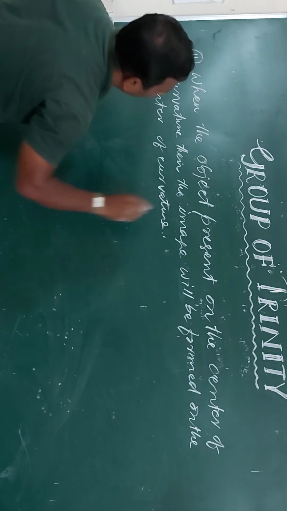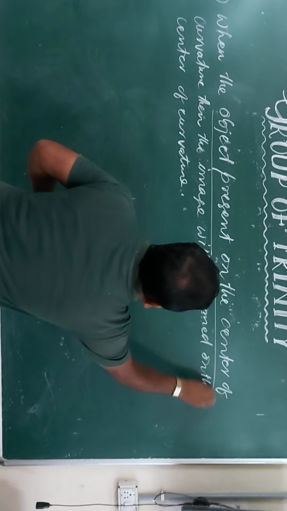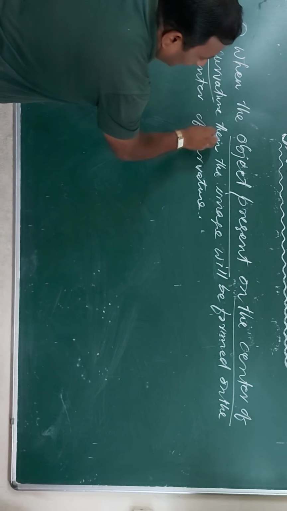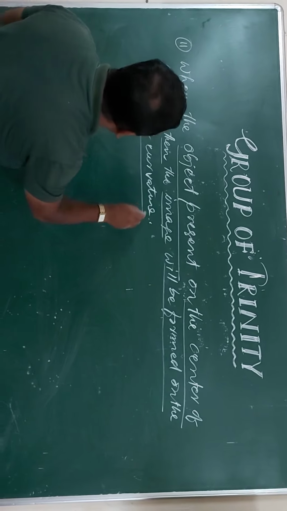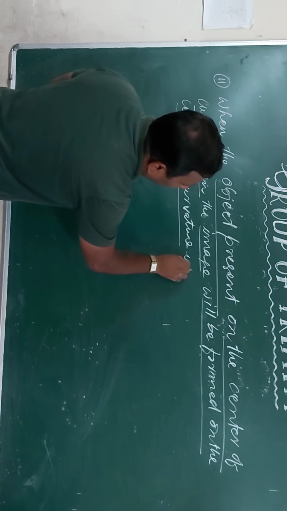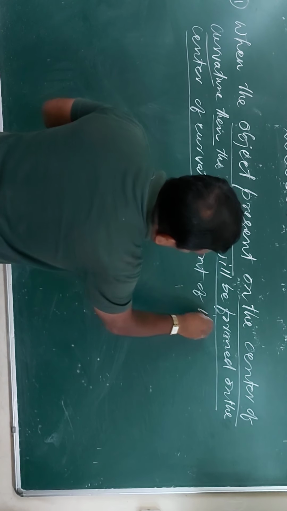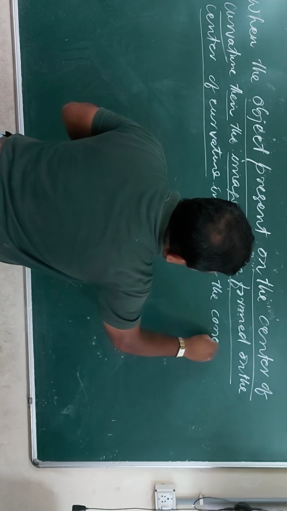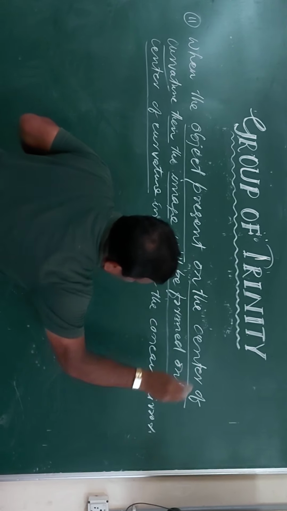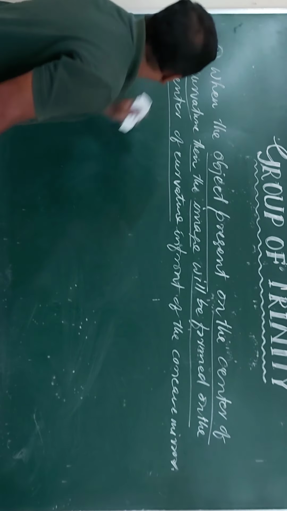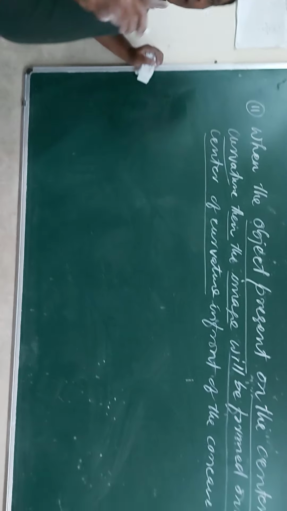On the center of curvature. That means when the object is present on the center of curvature, then the image will be formed on the center of curvature, in front of the concave mirror, right? In front of the concave mirror. We just have to prove it with the help of a ray diagram.